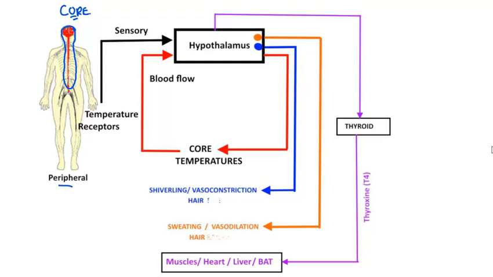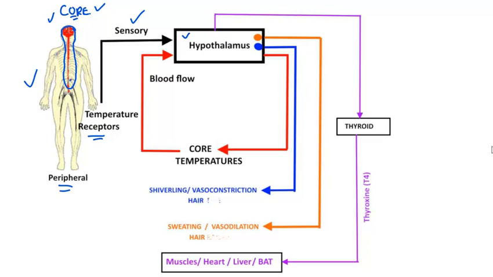Our peripheral structures, our legs, our hands, our arms, and so forth, our feet, those have within them receptors which can detect changes in the body temperatures which are likely to occur there first before the core, and those can be used as an early warning system to the core so that we can respond and protect our core temperatures. The sensory input to the hypothalamus in the brain by the peripheral receptors is a nervous input.